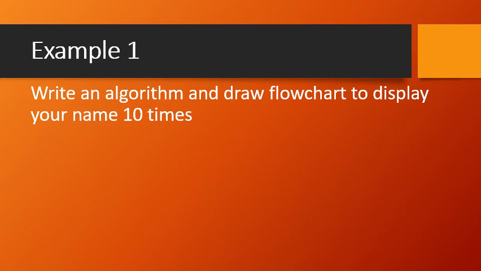Here again you see we are going to display your name 10 times. Aren't we displaying your name 10 times? That means we're repeating one particular step. What is that step? Outputting your name multiple times. Multiple times means how many here? Here it is 10 times, right?